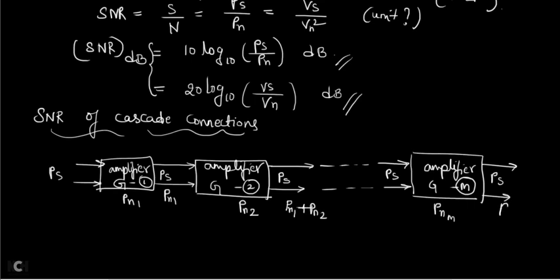Now what is the total noise at the output of the M-th amplifier?